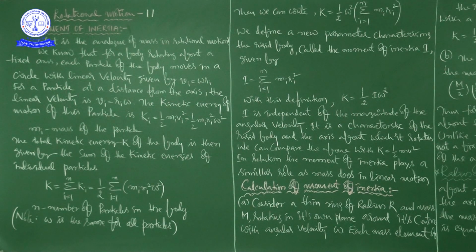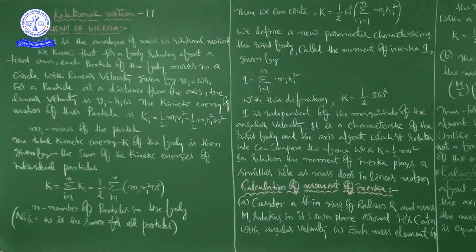Here we have the relation vi = ω ri, which means there is a link between the linear velocity and the angular velocity. A particle in rotational motion is exposed to both linear velocity and angular velocity. At a particular instant of time, if you want to find its linear velocity, you can find it just by knowing the angular velocity and its position vector from the axis of rotation.